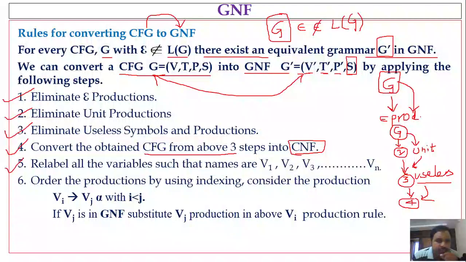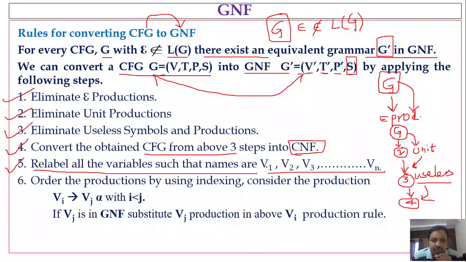Next, step number 5. After converting the CFG into CNF, the fifth step is to relabel all the variables such that the names are V1, V2, V3, up to Vn. So we have to assign a sequence to the variables.